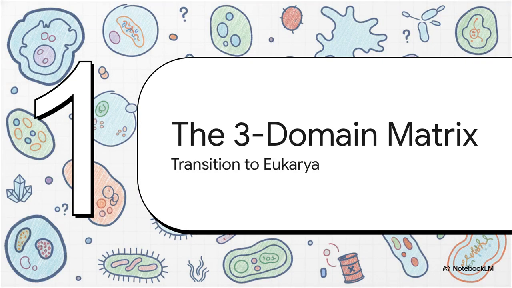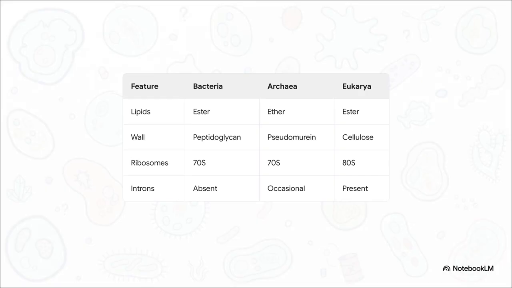Which brings us to section 4, the 3-domain matrix, transition to Eukarya. This right here is the ultimate structural bridge connecting everything you've learned so far to the upcoming chapter. When you actually sit down and compare domains Bacteria, Archaea, and Eukarya side by side, a truly fascinating paradox emerges. See, Archaea look like bacteria under a microscope, but at a molecular level, they share deep homologies with us, Eukarya.